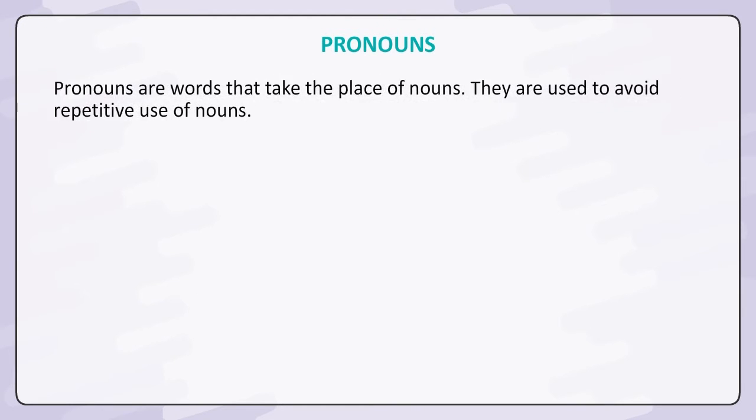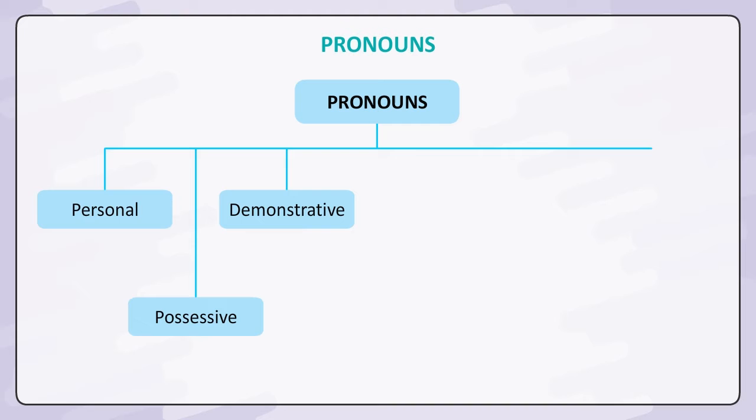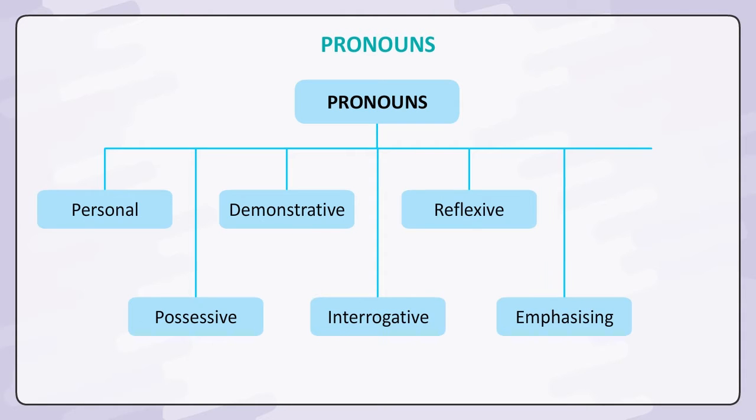Pronouns. Pronouns are words that take the place of nouns. They are used to avoid the repetitive use of nouns. Examples: he, she, it, they, them. Pronouns: personal, possessive, demonstrative, interrogative, reflexive, emphasizing, relative.